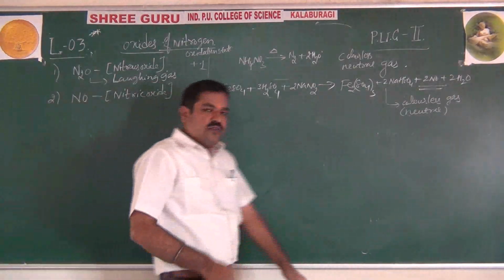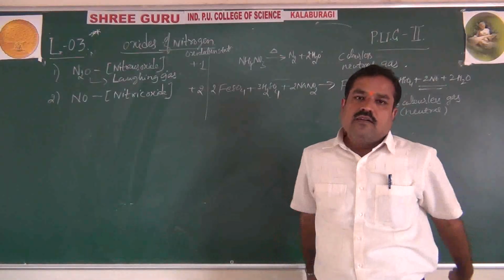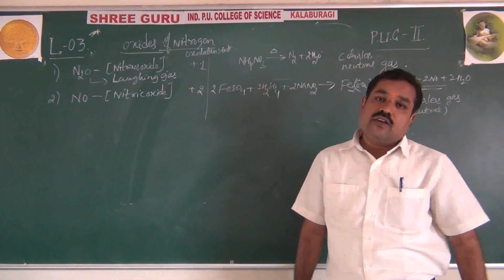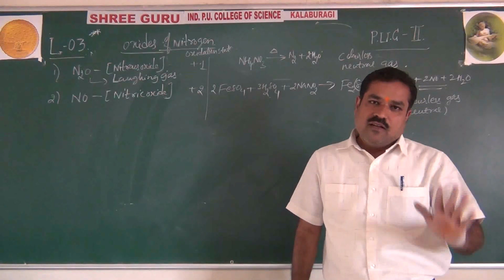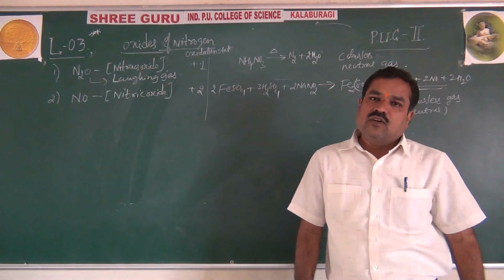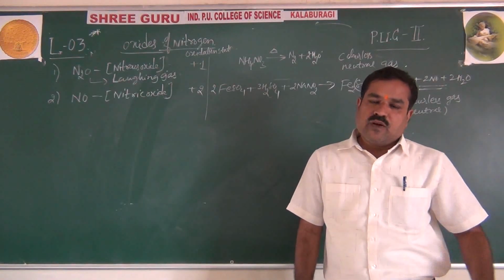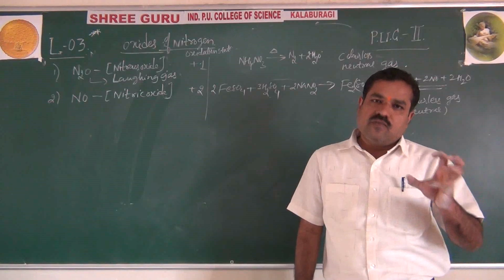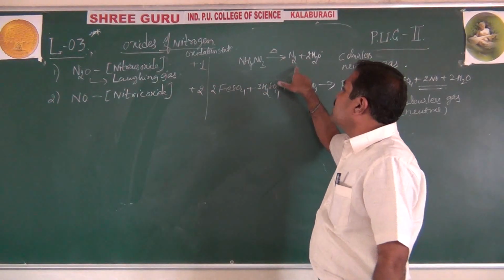N2O. Why is it called laughing gas? Because when we inhale this, it activates our nervous system, and until the concentration of N2O decreases, we will go on laughing. Right? That's why don't try this at home, because generally we won't get it, since in DRDO they will have a different formula for this. But this is how you can prepare this.